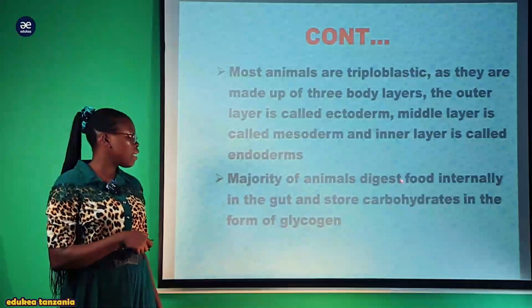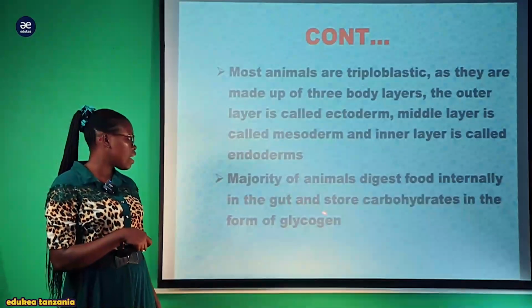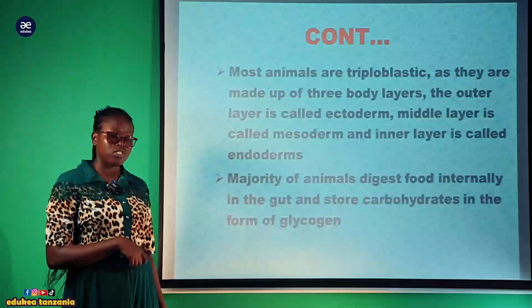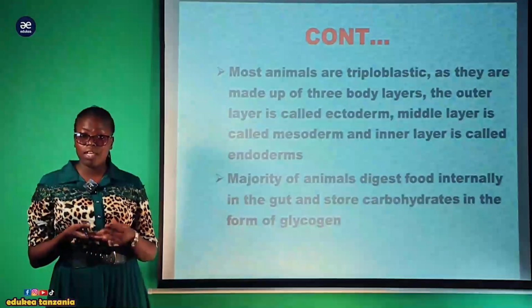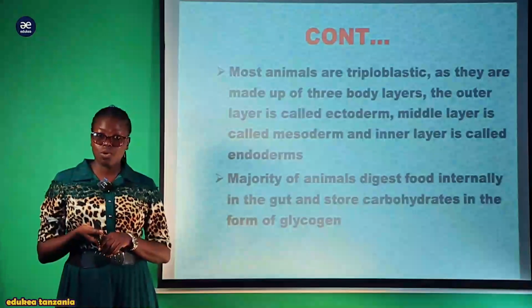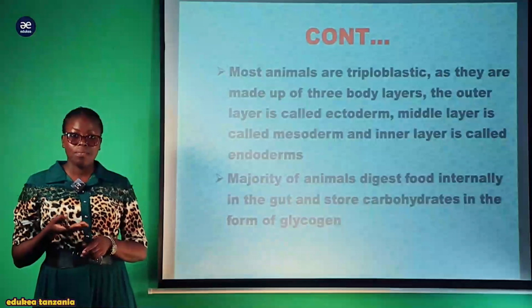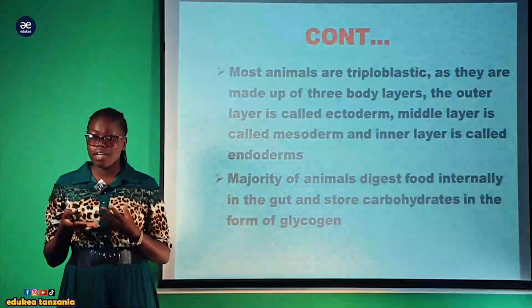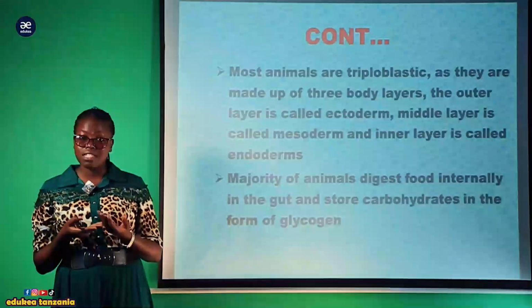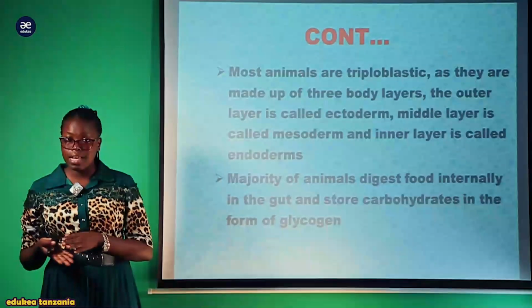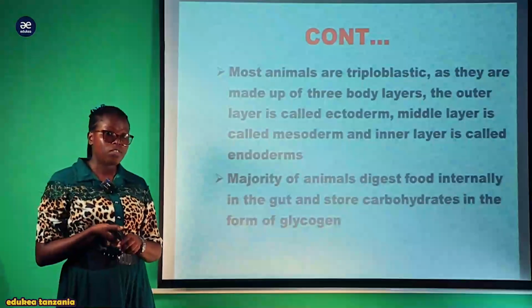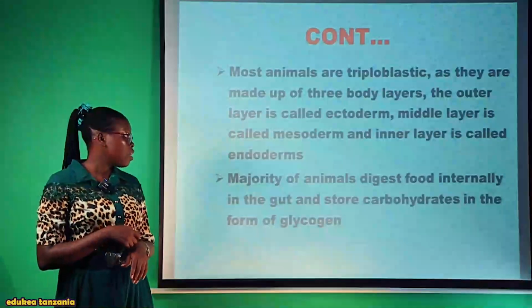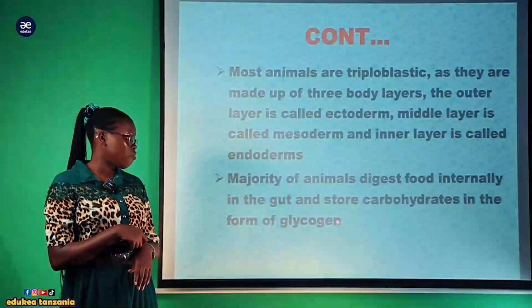The majority of animals digest food internally in the gut and store carbohydrate in the form of glycogen. So the majority of the members of the kingdom Animalia tend to have internal digestion, meaning that they have a well-developed digestive system where the food is digested internally and removed outside as feces. Also, they store carbohydrate in the form of glycogen.